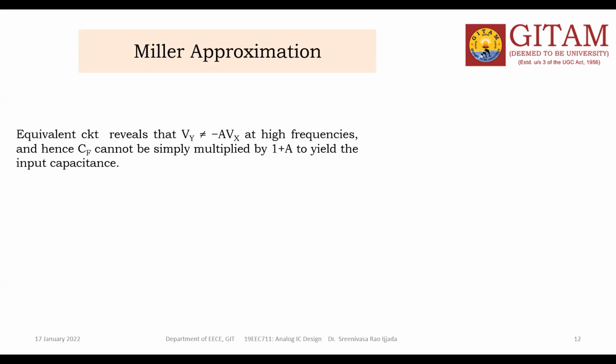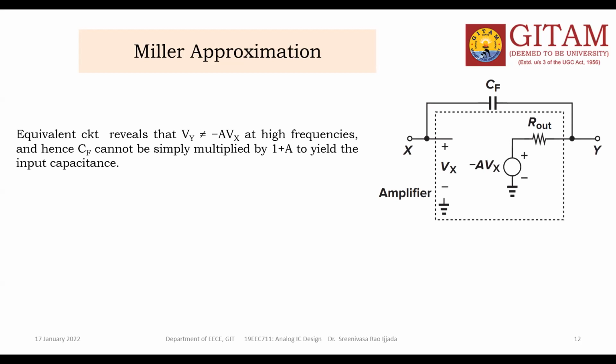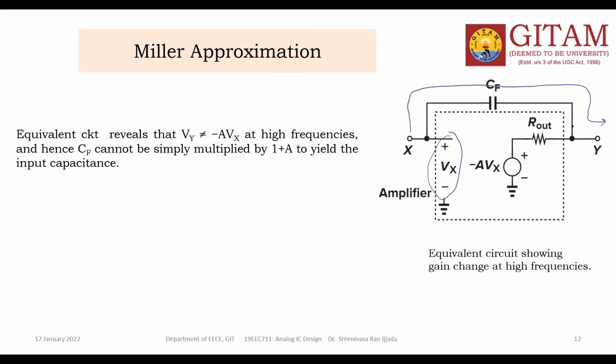Okay, take this equivalent circuit. This is my equivalent circuit, showing gain change at high frequency. See, here Vx is the input. This is the R out. The current is flowing like this. Cf is the floating impedance.